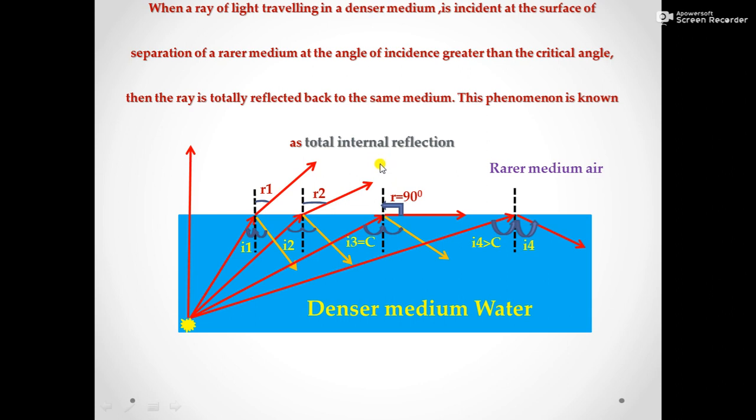In case of a mirror also, we will not get the total internal reflection. Mirror also absorbs some amount of light ray, but in this case total internal reflection means 100% of the light ray is reflecting back to the same medium. That's why the name total internal reflection. Hope the concept is clear.